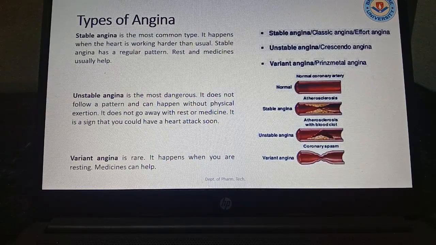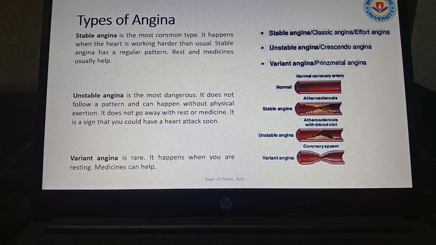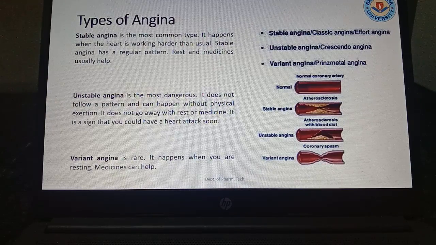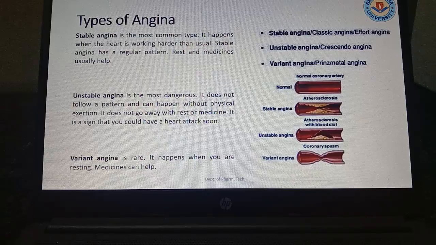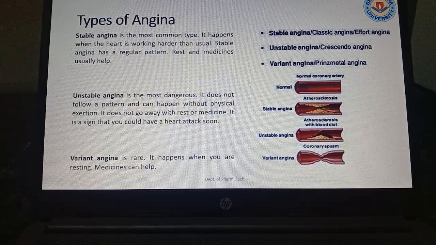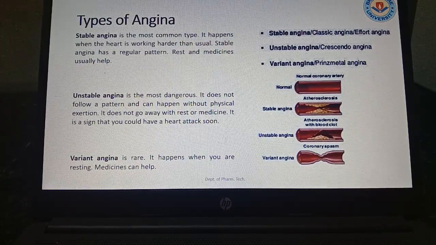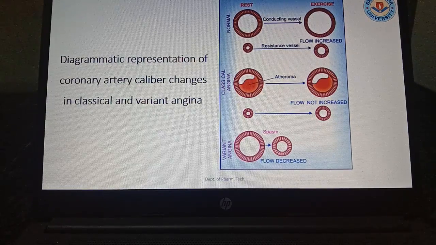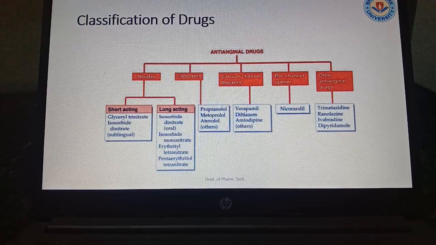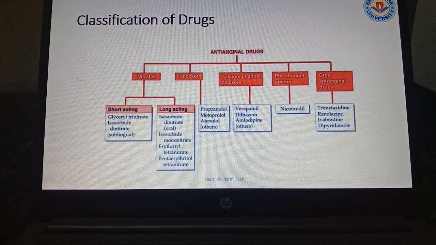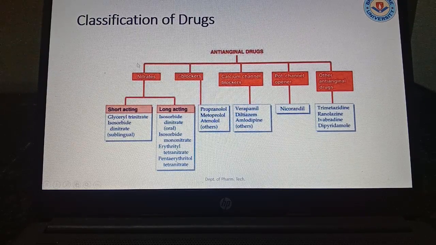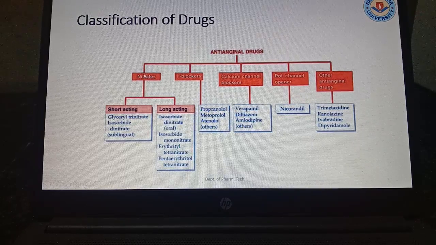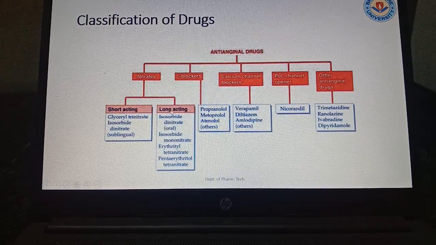And coronary spasm, that is the variant angina, where the patient will feel so much spasmodic problem, continuous pain in the left side of the heart. So these are the different diagrammatic representations where the narrowing of the vessel is going on. So, classification of the drugs. For the first category, you are studying nitrates. Among these nitrates, there are two types of drugs, short acting and long acting.